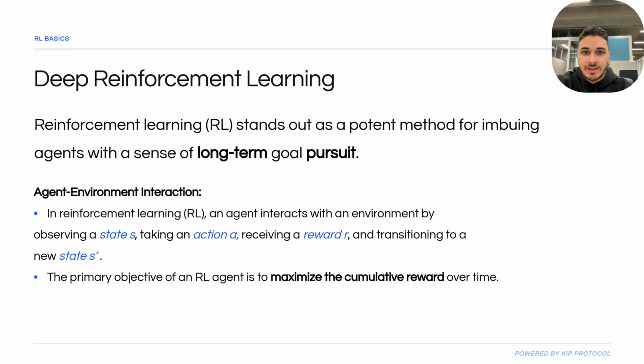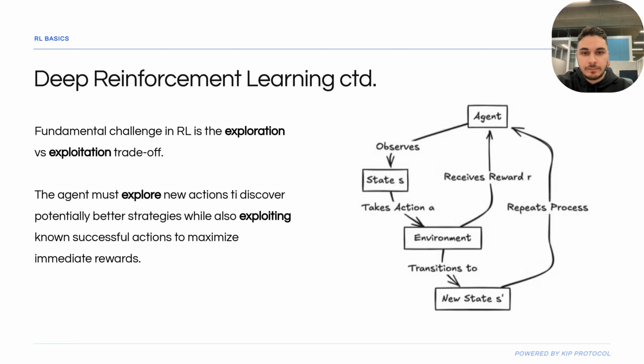Reinforcement learning gives agents a framework for self-improvement through trial and error, very much like evolution, making it a powerful tool for adaptive behaviors. So if you look at the interaction loop, the agent observes a state S, takes action A, gets reward R, and reaches a new state S'. The goal, again, is to maximize cumulative reward over time. And the balance of exploring new actions versus exploiting good ones is a very active area of ongoing literature in this ecosystem.